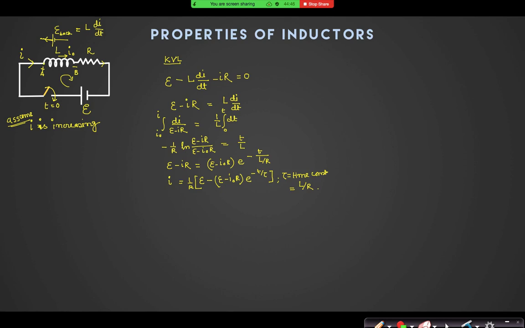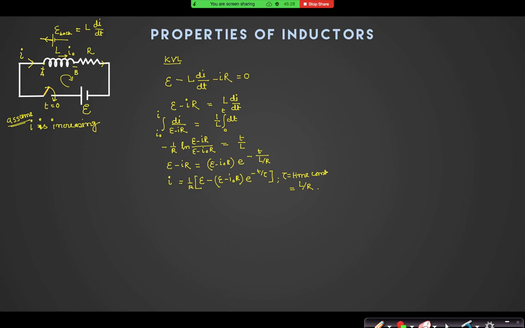So just opposite to the capacitor behavior, we can see here. Then the last point, I got disconnected. I can't hear you. I said that if at t equal to 0 you find the current in the inductor circuit, suppose its initial current is 0, then after closing the switch the current will also be 0, yes or no? Yes, sir. So how can I get 0 current? If I open the inductor, meaning the inductor can be assumed to be an open circuit at t equal to 0, yes or no? Yes, sir.